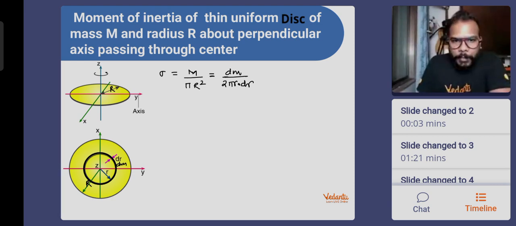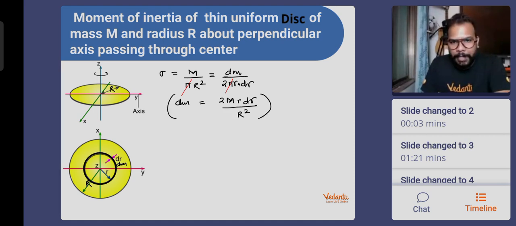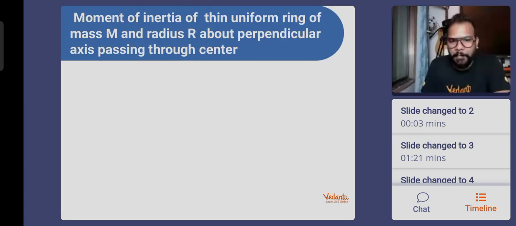Okay, so everybody, let's write down m from here, small m, dm actually. So pi gets cancelled, and now dm comes out to be 2 capital M r dr divided by capital R square. So this is basically the mass of my ring. And what is the moment of inertia of a ring? The moment of inertia of the ring is dm into r square. We just now found the moment of inertia of the ring. It is mass of the ring multiplied by its radius squared.